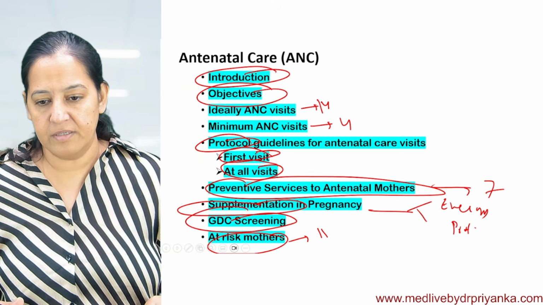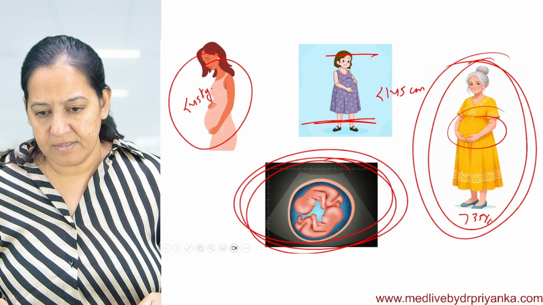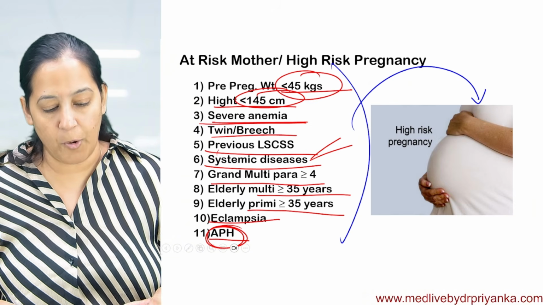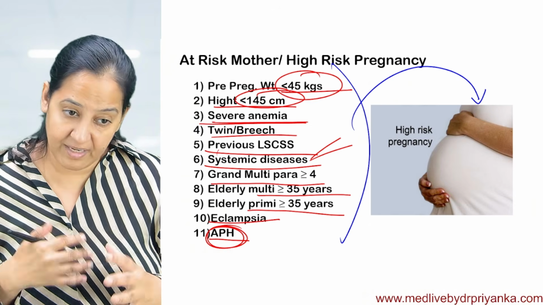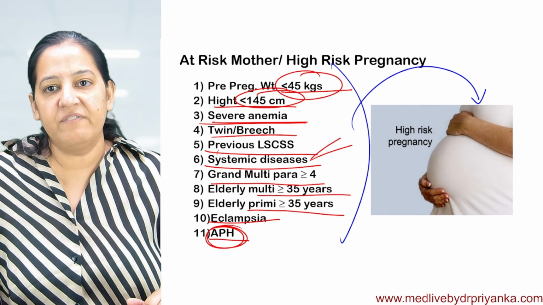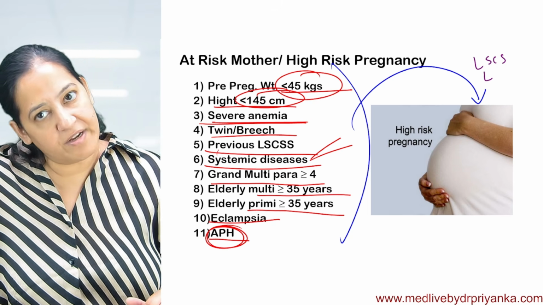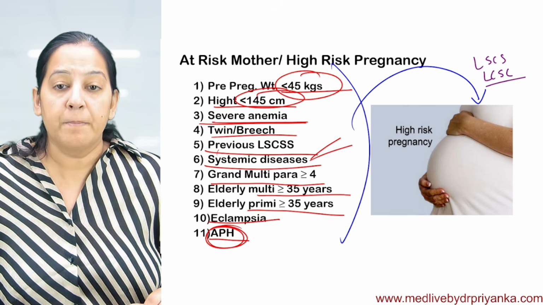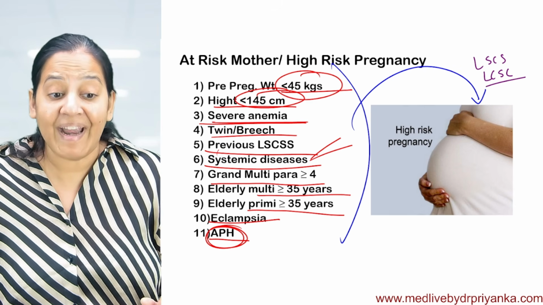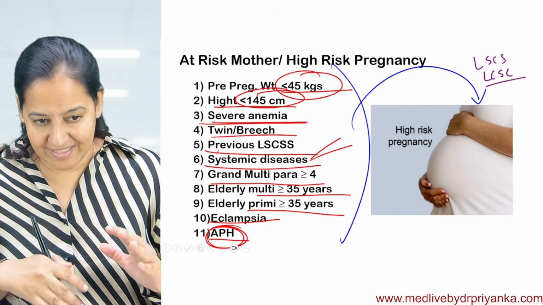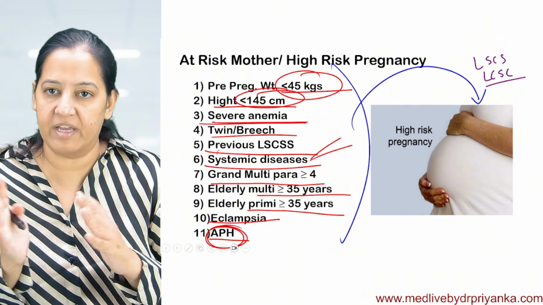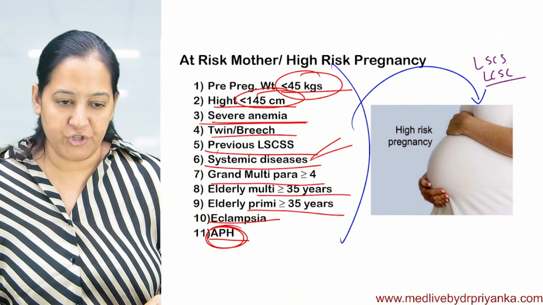You are asking, can a previous LSCS have a normal delivery next time or is only LSCS needed? No, it's an obstetric question, Vivek. There are various factors deciding that. If it is a previous LSCS, ideally all subsequent pregnancies should be LSCS only. Normal delivery should not be tried because of the risk of scar rupture. Ideally, but practically sometimes we can give a trial under a safe environment. At any time we can convert to LSCS, but ideally it should not be tried.